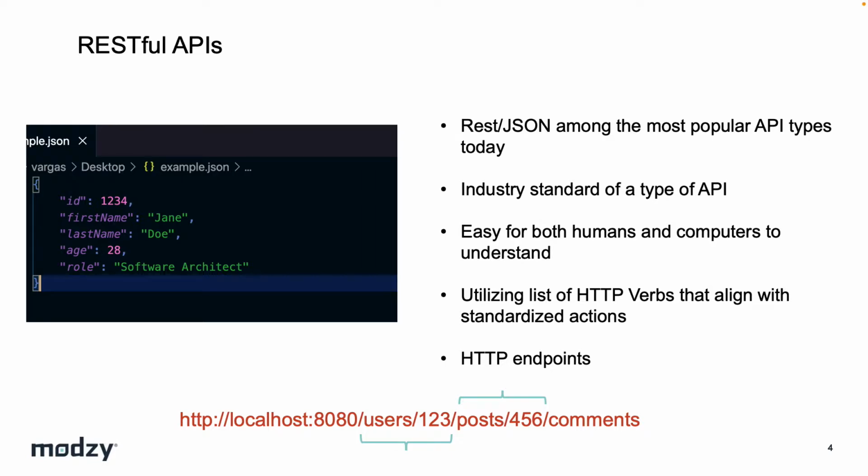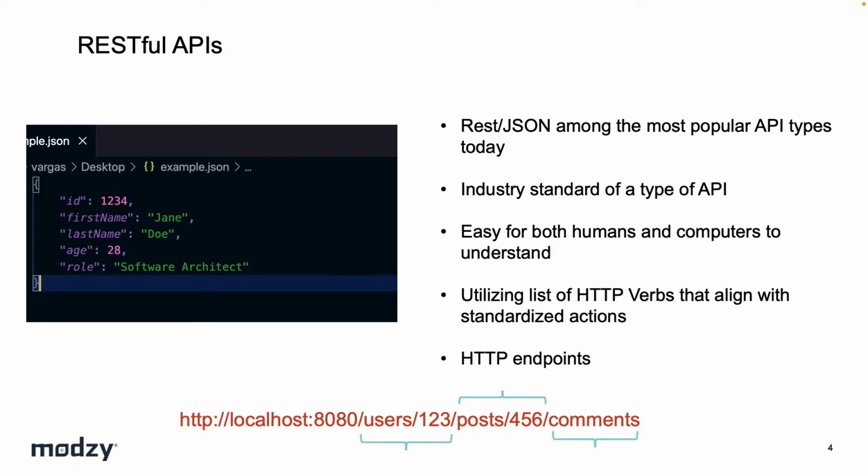But further still, the posts have a nested object, right? So there are comments associated with the post. So we're retrieving the comments. And this is pretty common, and this is a pretty contrived example. But it illustrates a point, right? So HTTP endpoints can get pretty long. If this were an update, we'd be chaining on an identifier for a comment at the end of this, right? We have query params, and so on and so forth.